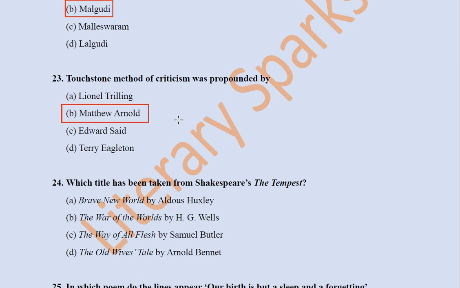He took some sample lines, some famous lines which he considered as touchstones, and with those he would compare other poets' writings. This was the touchstone method of criticism, to evaluate the poets who have come later, or other writings by other poets, against the great lines of great masters. So those particular lines become the touchstone.